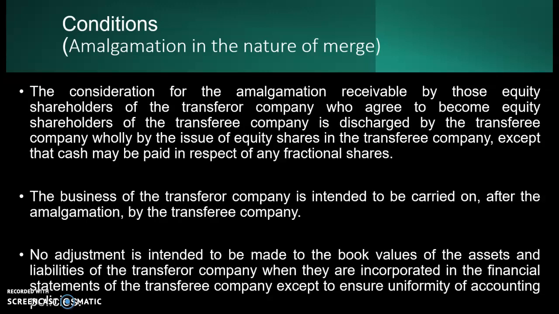The business of the transferor company is intended to be carried on after amalgamation by the transferee company. That is, whatever business the transferor company was carrying, that needs to be carried on by the transferee company. No adjustment is intended to be made to the book values of the assets and liabilities of the transferor company when they are incorporated in the financial statements of the transferee company. Only when there is a certain requirement, to ensure uniformity, certain adjustments may be done. Otherwise, whatever the book values were in the transferor company, they are simply transferred to the transferee company.